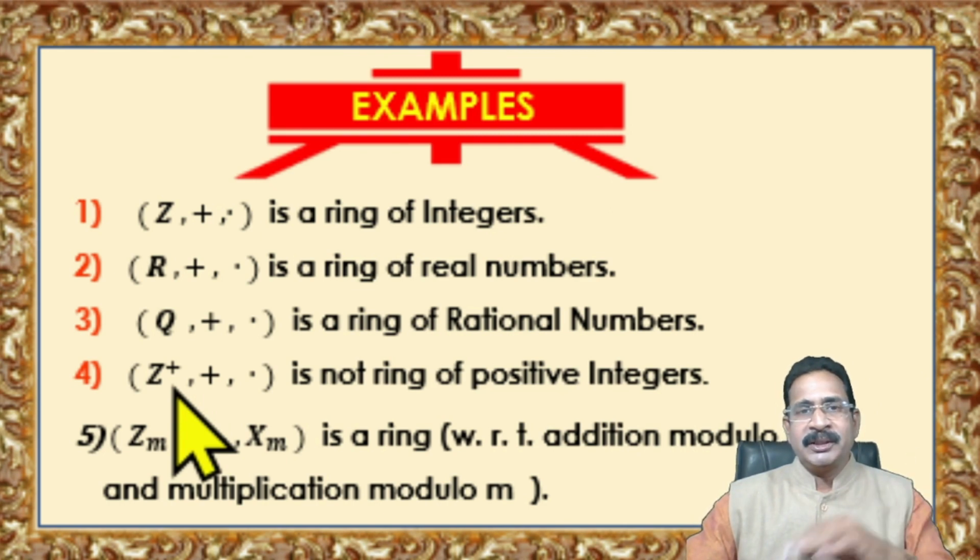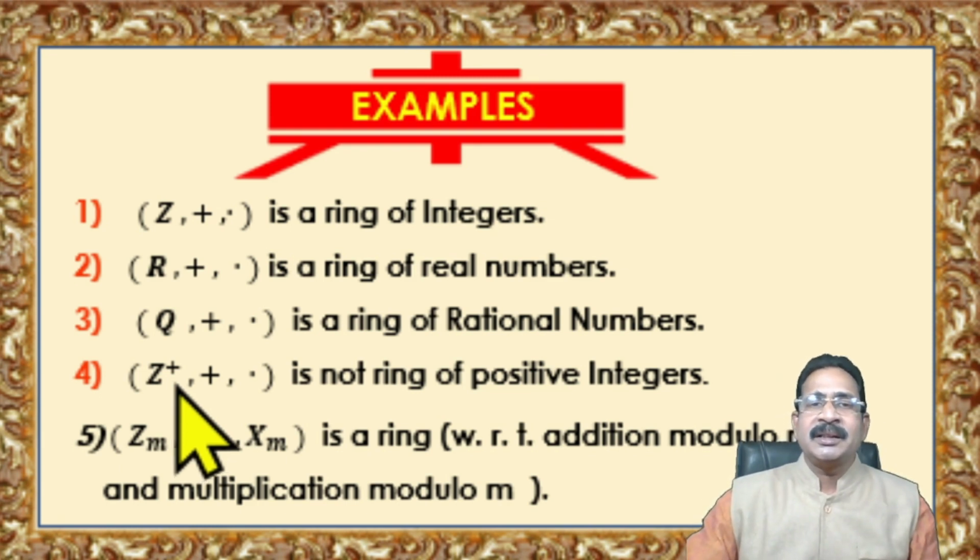The positive integers do not contain negative numbers. 2 is a positive number, and the inverse of 2 is minus 2. Minus 2 is a negative integer, not a positive integer. Therefore, Z⁺ is not a ring.